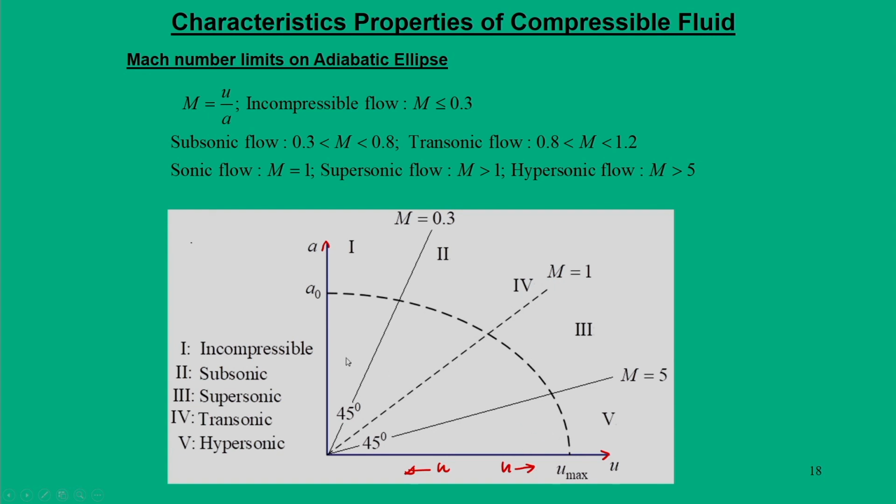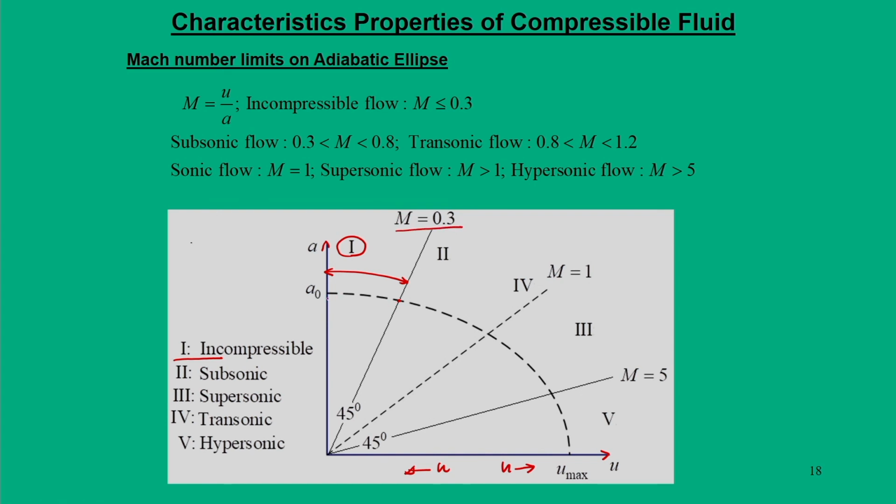Now, coming back to this figure, here we have defined essentially 5 regimes of flow. The first regime, when you say the flow to be incompressible, is defined as I. Here the flow is incompressible, that means we are in the domain of the incompressible region, and you choose that point in such a way that your Mach number becomes 0.3.